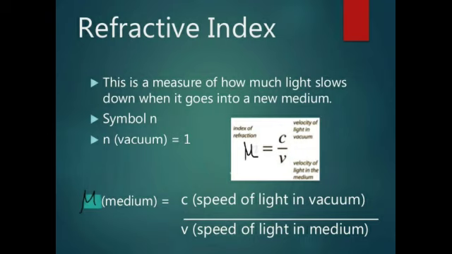When light travels from a denser medium into a rarer medium, the refracted ray is bent away from the normal drawn to the interface. When light travels from a rarer medium into a denser medium, the refracted ray is bent towards the normal drawn to the interface.